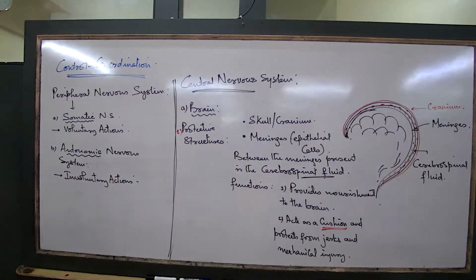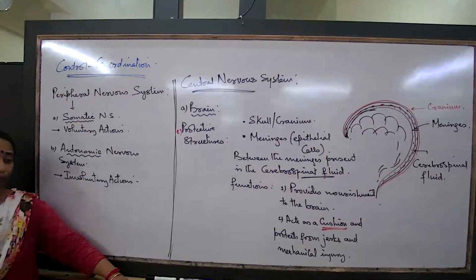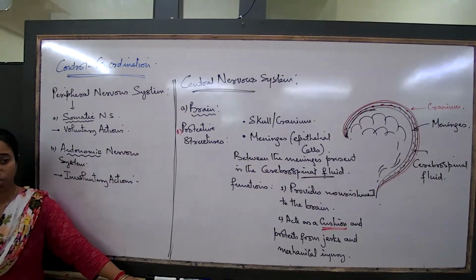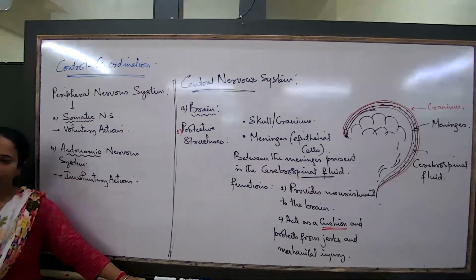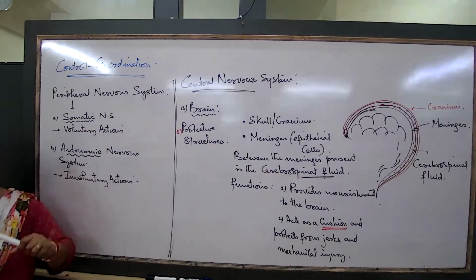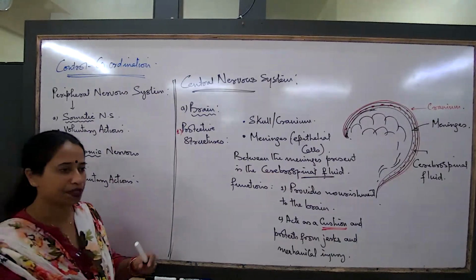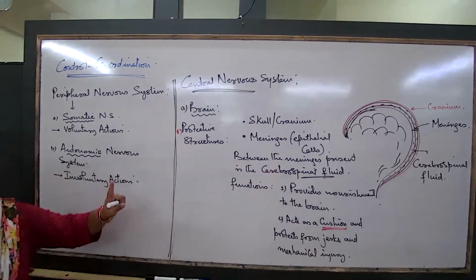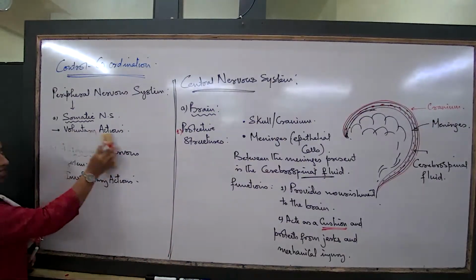Whenever we are extremely sad or extremely happy, excited about anything, the impulse transmission is very sharp, very rapid. At that time also the brain cells are not easily damaged because this cerebrospinal fluid helps in maintaining the entire process of nerve impulse conduction. So this is about the protective structure.